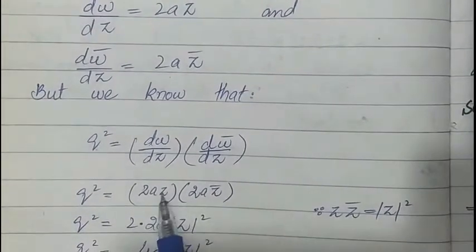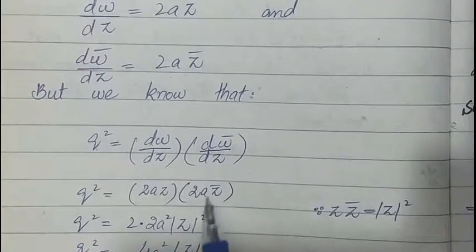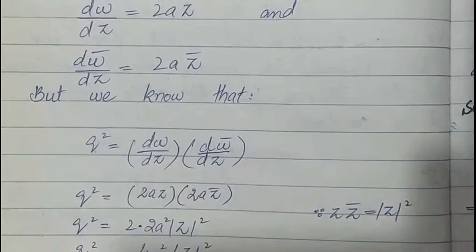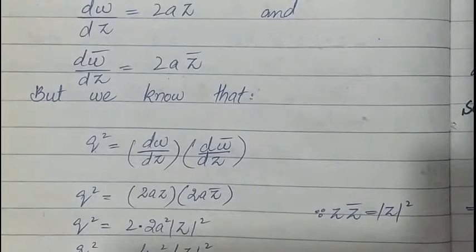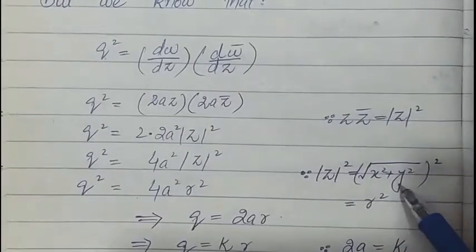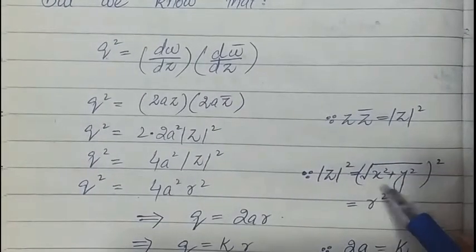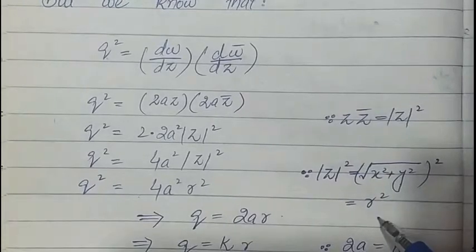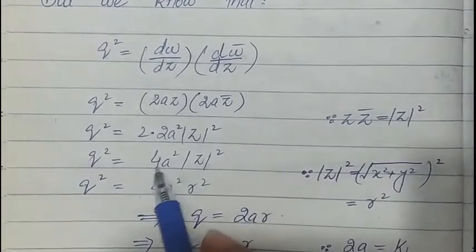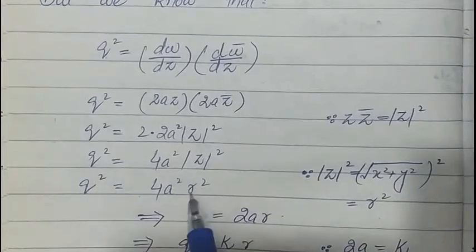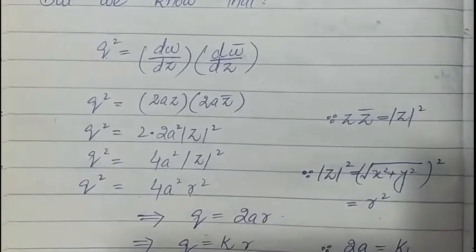So 2 times 2 is 4a², and z into z-conjugate is replaced with |z|², which is x² + y², that is equal to r². So this becomes 4a²r². Taking the square root on both sides, we get q = 2ar.